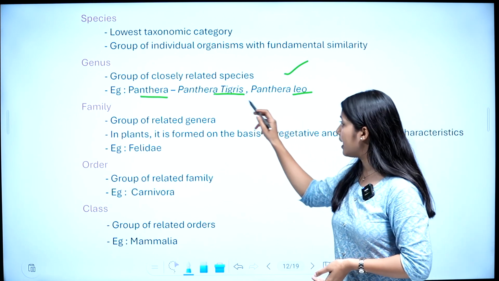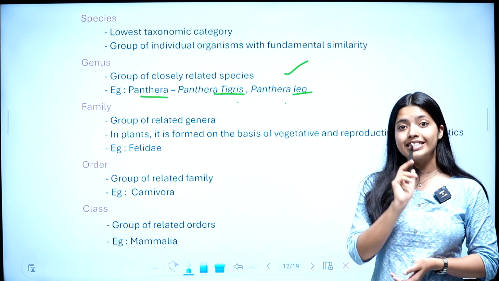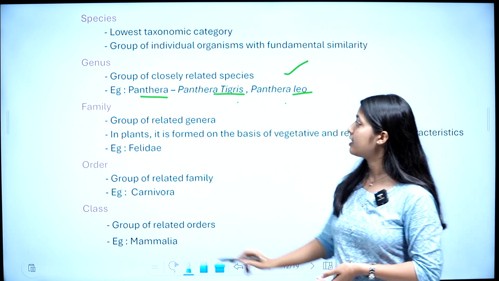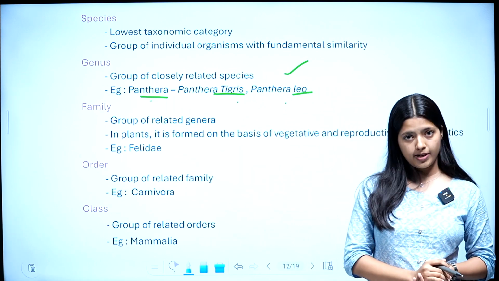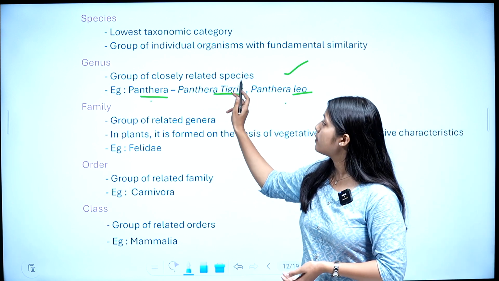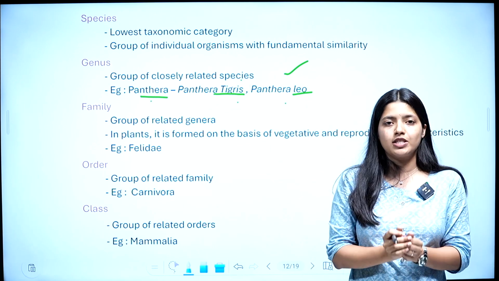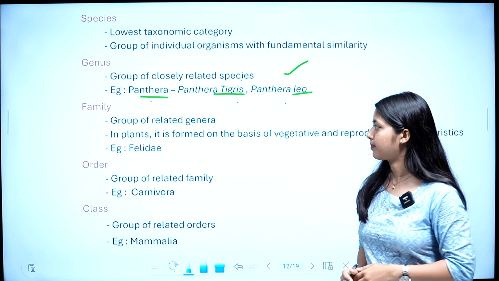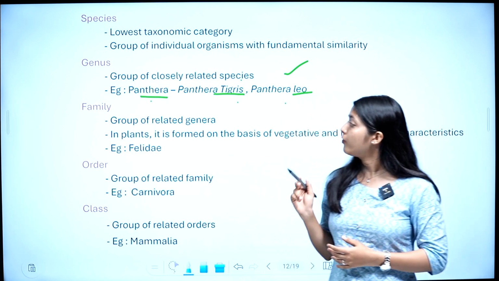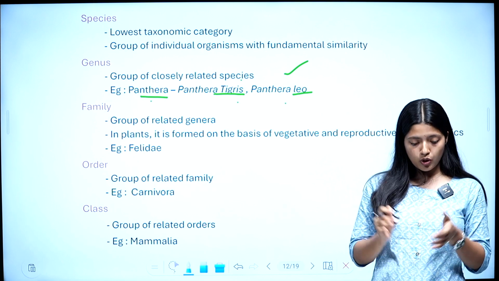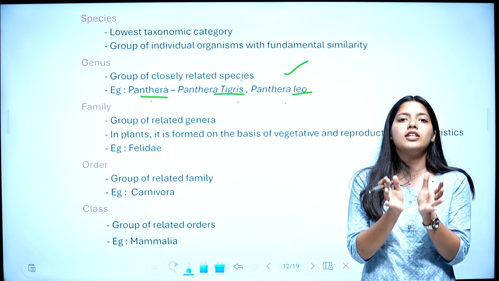So both tiger and lion come under the same genus, which is Panthera. Closely related species form a genus. A group of closely related species forms a genus. Now, family: a group of related genera. So closely related genera form a family.